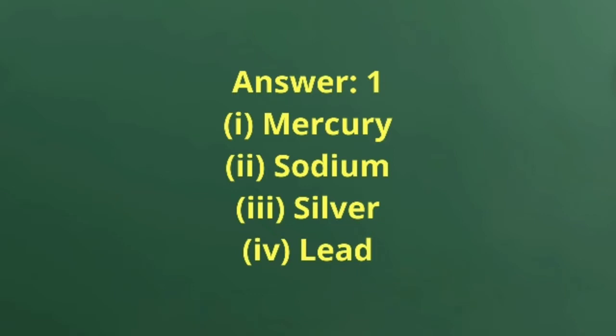First, the metal which is a liquid at room temperature is mercury. The metal that can be easily cut with a knife is sodium. The best conductor of heat is silver metal. Which metal is a poor conductor of heat? The answer is lead. Next question.